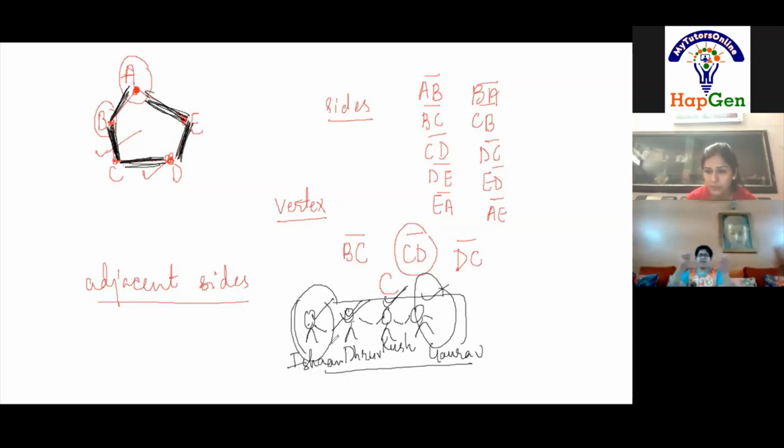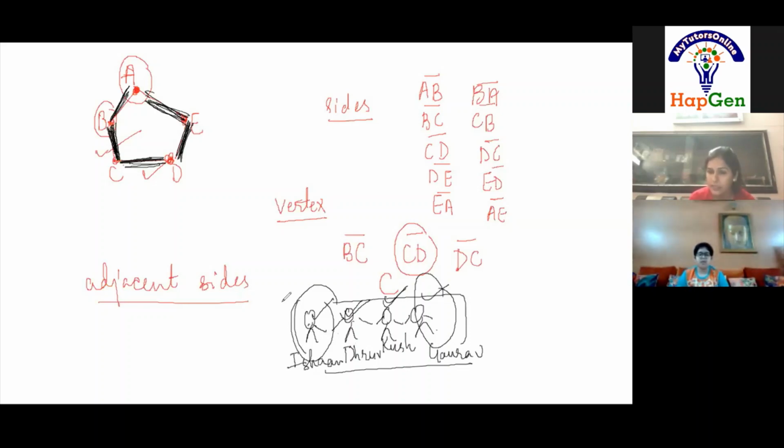Ma'am, but if we are in a circle, then that is definitely possible. But it is not a circle now. I have not drawn a circle over here. So that means your Gaurav and Ishan are not adjacent. Ishan is also not adjacent to Kush. Ishan is only adjacent to Dhruv.